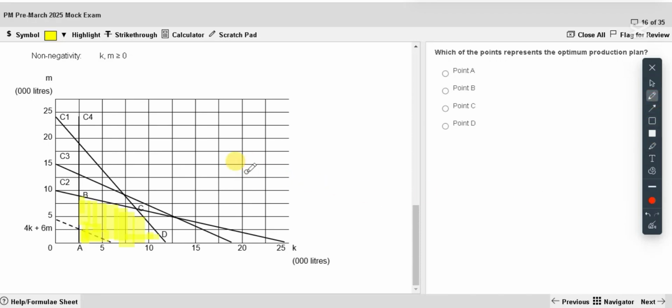Then what do I do? I draw the objective line. Objective line is already here. In the exam, you can't draw a line like this. So what you do, maybe you can keep a pencil or a scale ruler on top of the ISO line, and keep shifting it outwards. Keep moving it. Slowly it goes out of the feasible region. That's okay. Still there is some part within the feasible region. Move on. See, the last point that we pass is point C. So that point C is going to be the optimum solution.